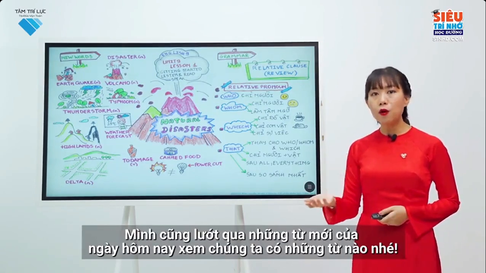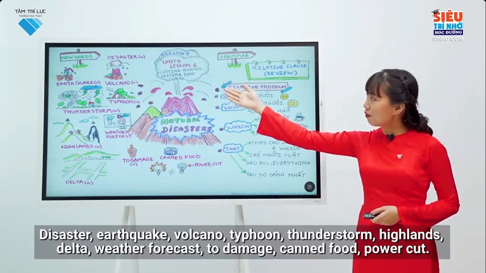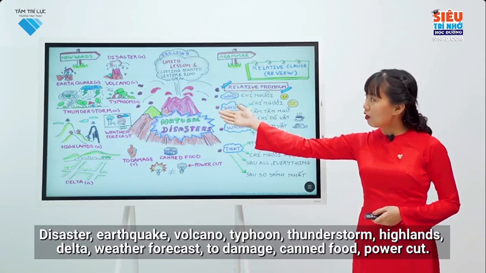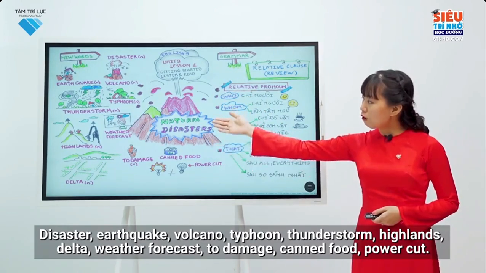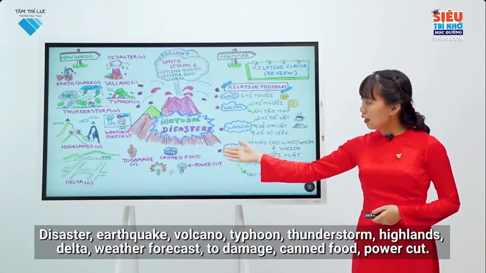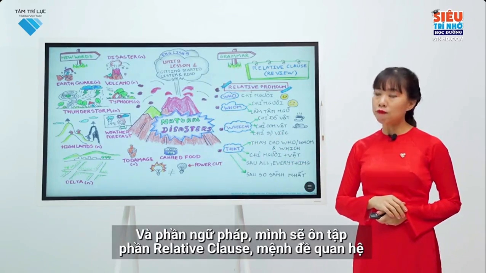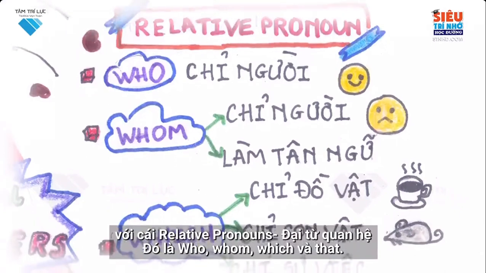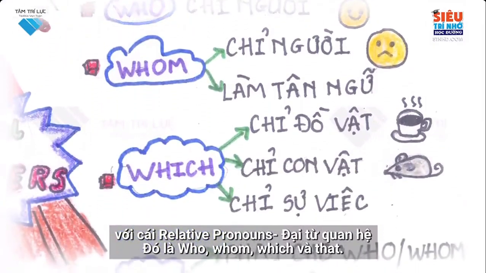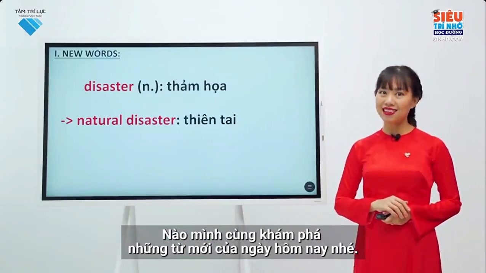Let's take a look at today's new vocabularies to see what we have. Disaster, earthquake, volcano, typhoon, thunderstorm, highlands, delta, weather, forecast, to damage, canned food, power cut. About grammar, we will revise relative clause with relative pronouns. There are who, whom, which, that. Now, let's learn today's new words.